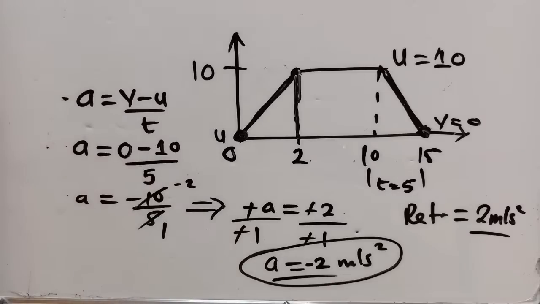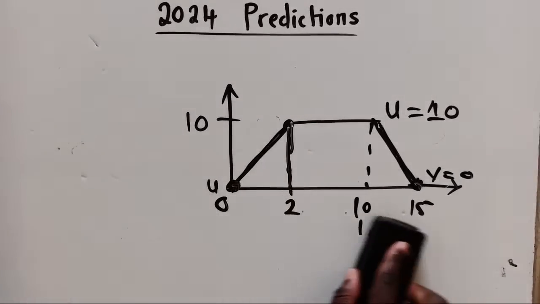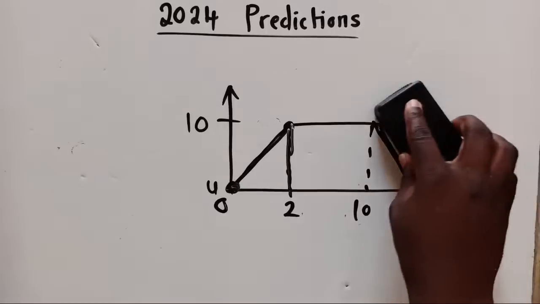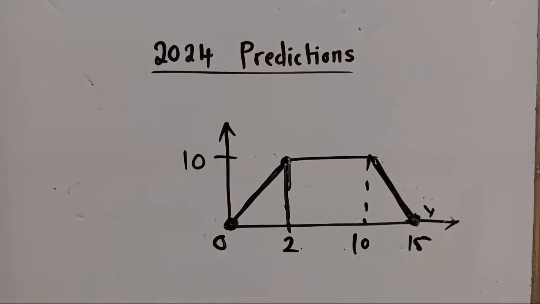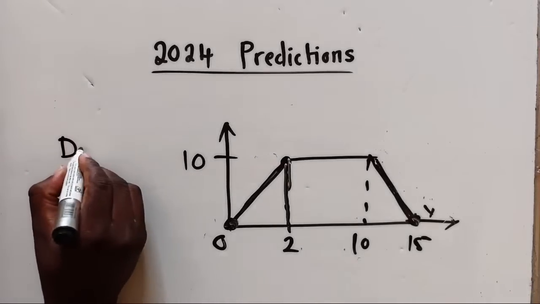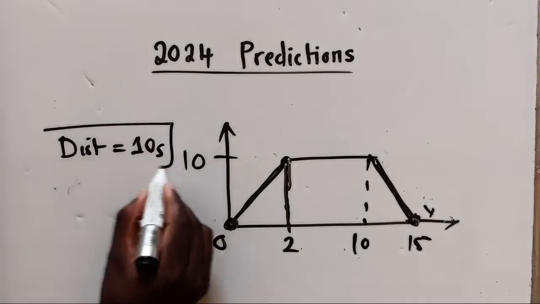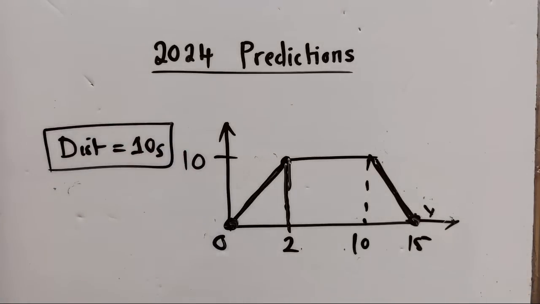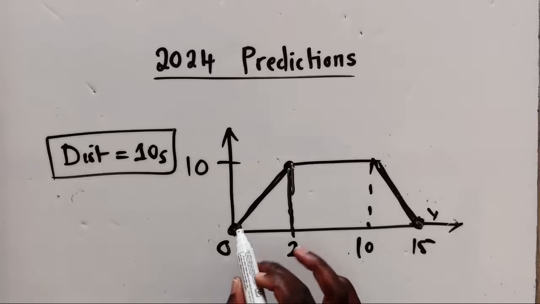So the next thing that we need to know here is distance. The distance, they are saying calculate distance, okay? Distance in the first 10 seconds. So how do we get to find that distance? To find distance in the first 10 seconds, we are going to check the shape which is being formed.